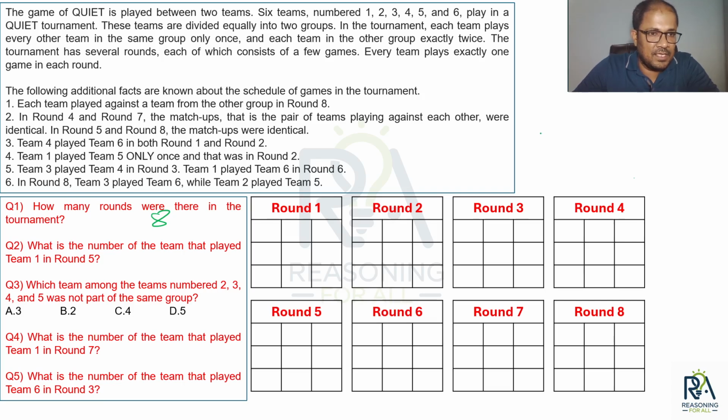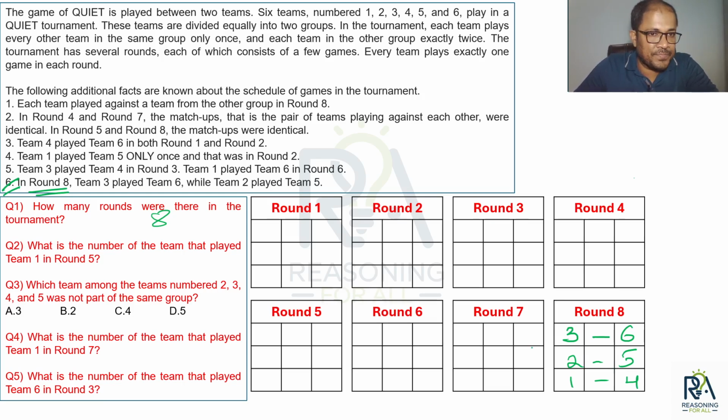Now if you observe, in condition number 6, you have some information about round 8. Team 3 plays versus 6. 2 plays versus 5. So obviously 1 will play versus 4. So what conclusion do we have? 3 and 6 are from different groups. 2 and 5 are from different groups. 1 and 4 are also from different groups. That is the conclusion, because it is given that in round 8 every team plays a match with a team of the other group.